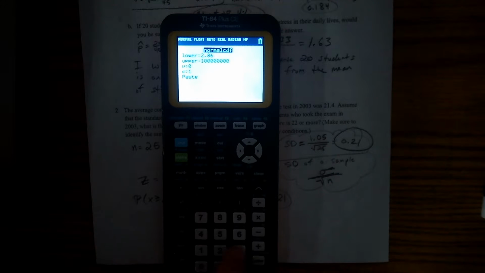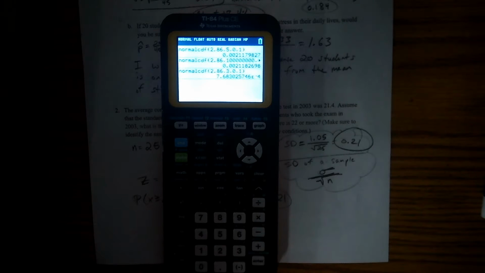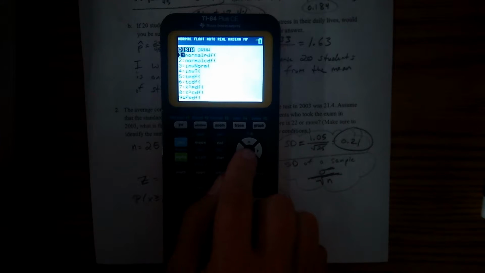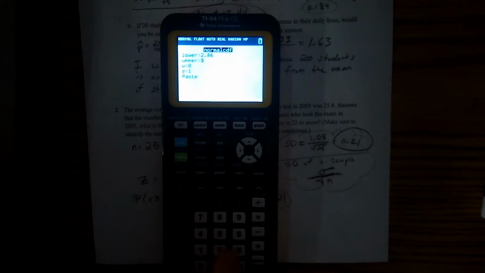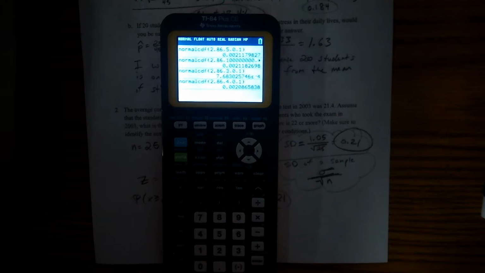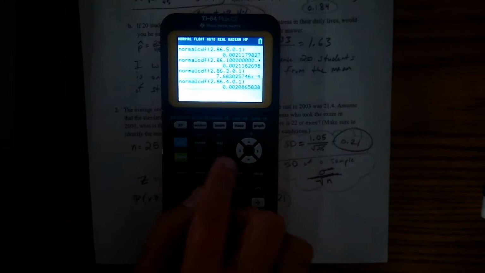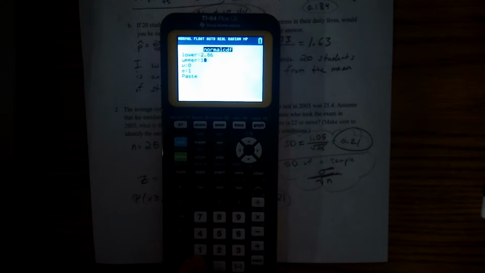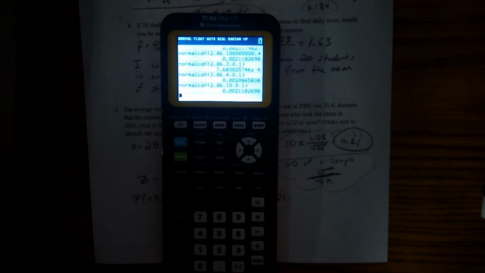If I make it a number like 3, where it's only a little bit bigger, it might skew our results. You'll notice it's a little bit different. Let's see what 4 does. So 4 is right there, but I would say just use 5 or 10, something like that, as a general easy number to remember.